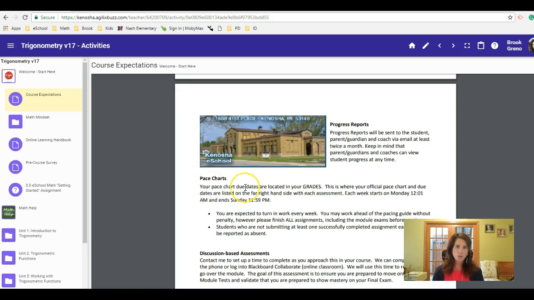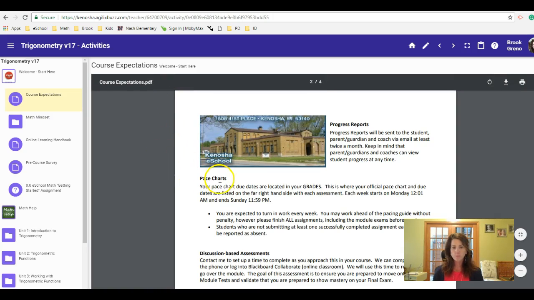Pace charts are really your due dates. Your gradebook has a due date listed for every assignment, which paces out from your start date to your end date. That's what sets your pace. So if you have assignments that are past due, you're considered behind pace. And the attendance policy for eSchool is the expectation that you are working and submitting work on a weekly basis.